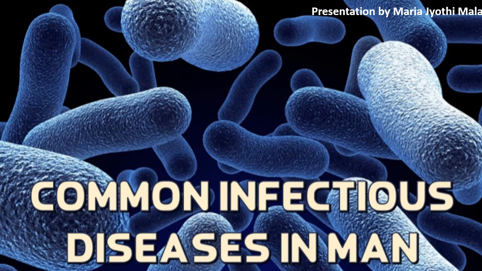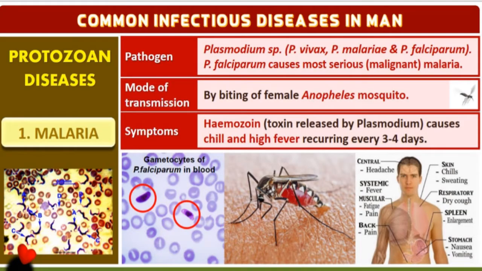Okay, let's get into the video. Common infectious disease in man. Today I'll be telling you about a protozoan disease, that is malaria. As soon as you hear the word malaria, what comes to your mind? Which is the organism that spreads malaria? Immediately you will think it is the mosquito. We have also seen in the advertisement, Kala Hit for mosquitoes.